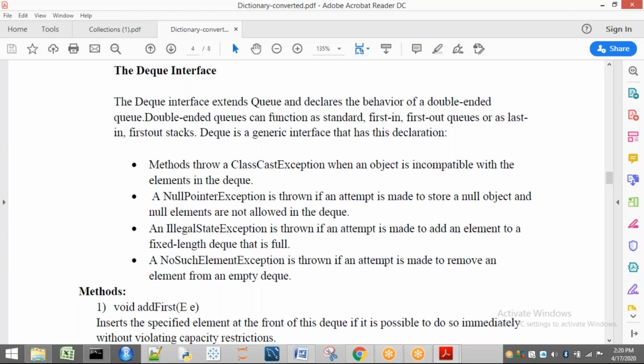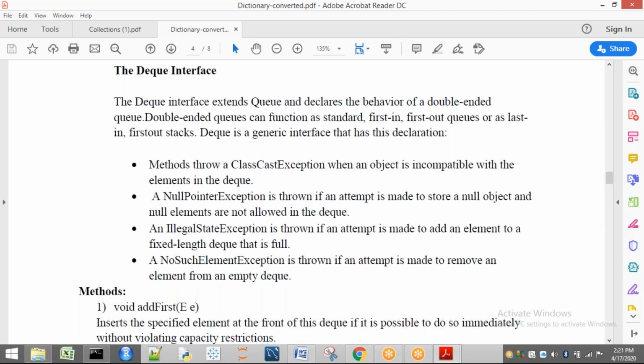If there is a restriction for this Deque, let us consider the size of your Deque is restricted to 10, for example. If I want to insert an 11th element at the start, is it possible? All 10 elements are filled. If I want to insert an element at the first position or last position, the Deque is already full. Where do I have to insert? So we are going to get what? IllegalStateException. That state is not correct, so it is going to give you an IllegalStateException.